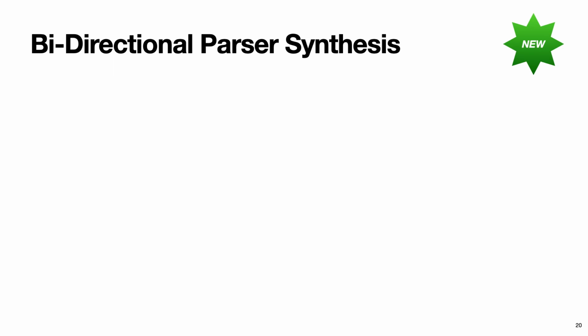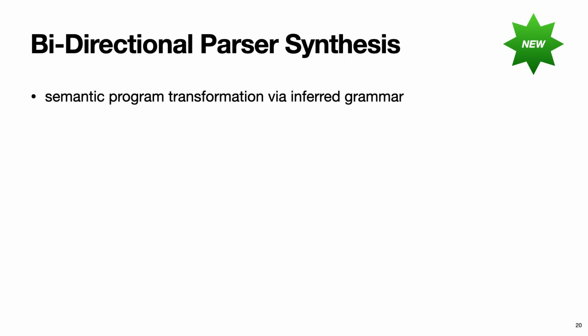Another new possibility enabled by grammar inference is bi-directional parser synthesis, which is the combination of inference with existing parser generation techniques. In the most basic case, starting from a complete existing parser implementation, we can use the inferred grammar to perform semantic program transformations, generating different implementations of a parser based on the same grammar. So you could refactor a parser according to certain criteria like performance or code style, while for sure preserving the grammar of the parser. A more advanced application would be program sketching.